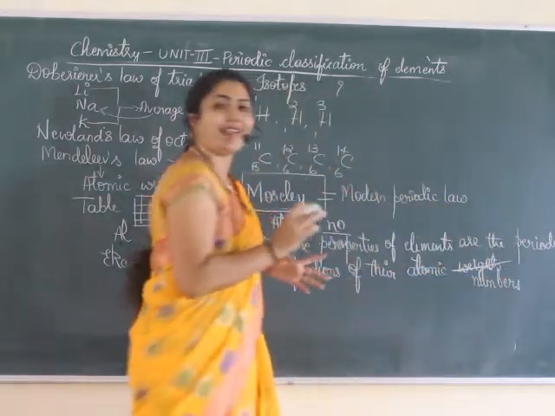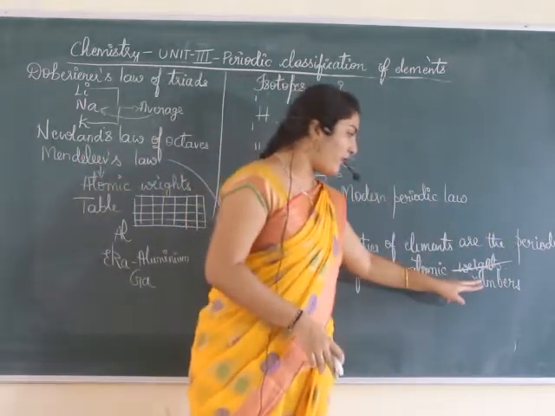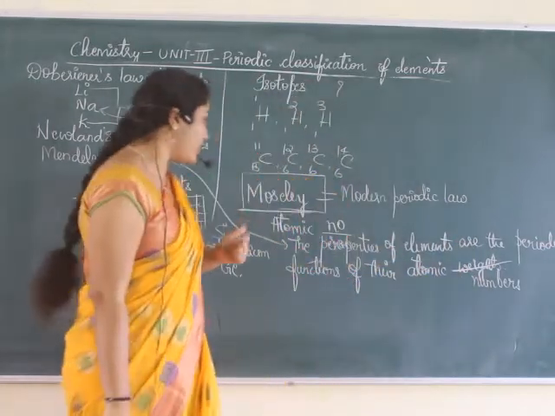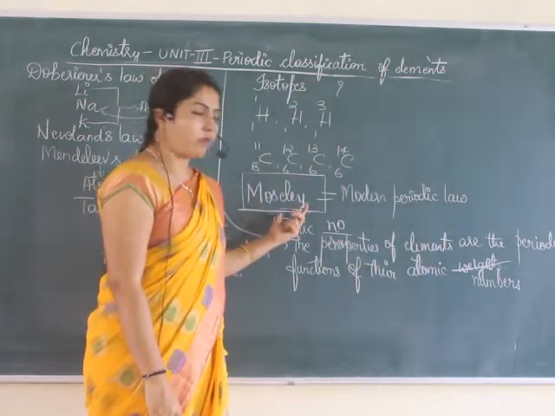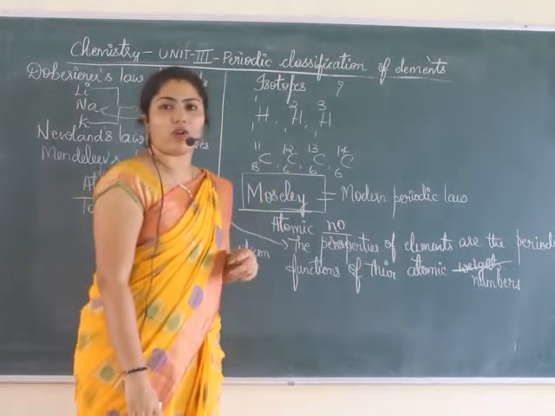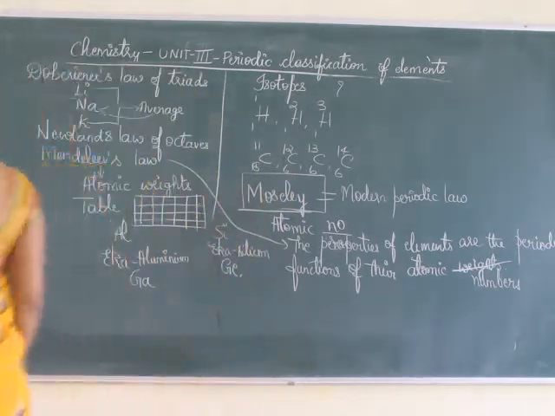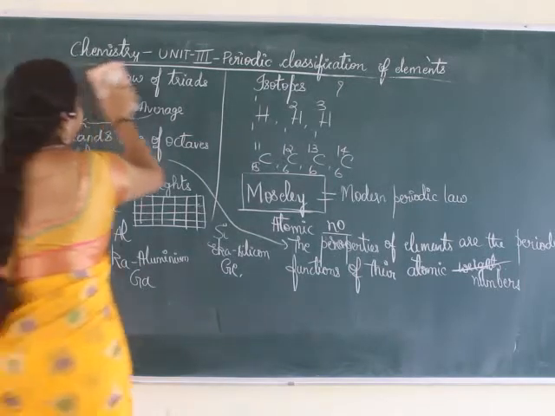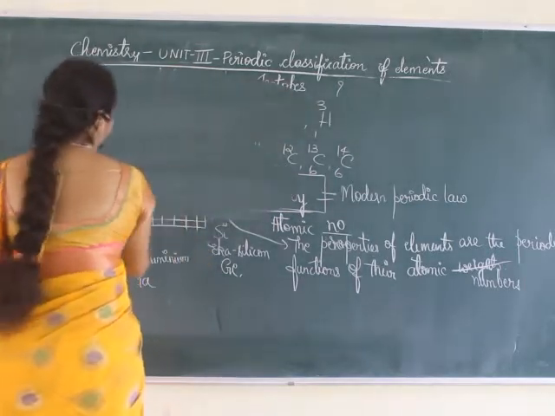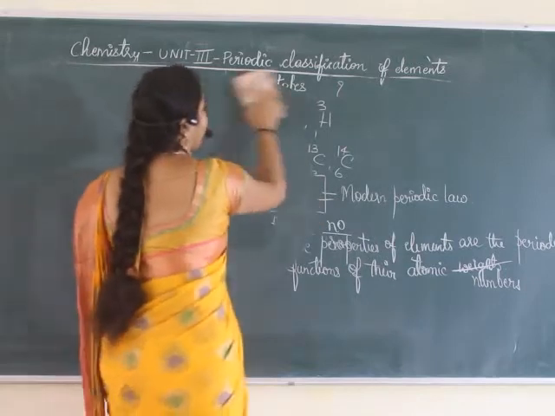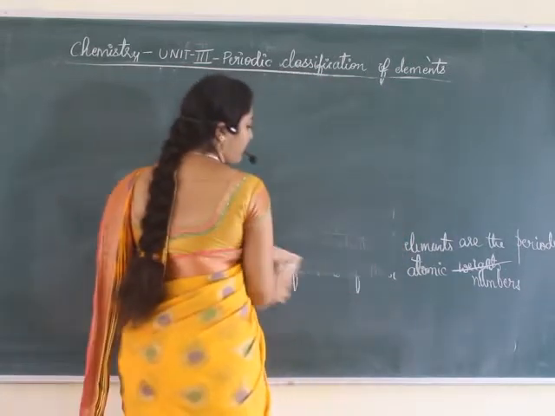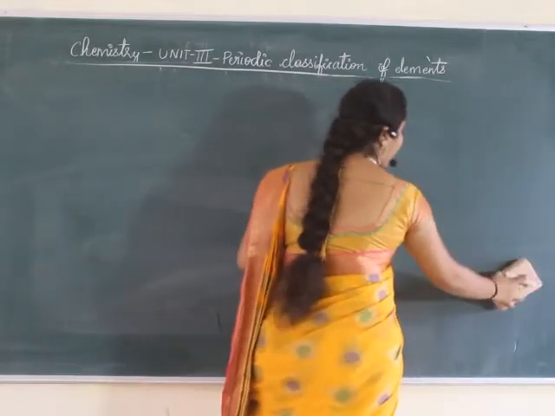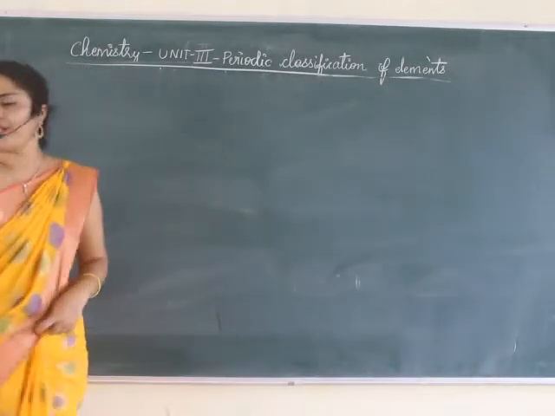So that is the only difference here: instead of atomic weights, he said atomic numbers. Whom? Moseley. So Moseley's law is also called the modern periodic law. Just make a note of it. Moving further now. However, the idea of the table was given by Mendeleev. Now Moseley said using atomic number you can